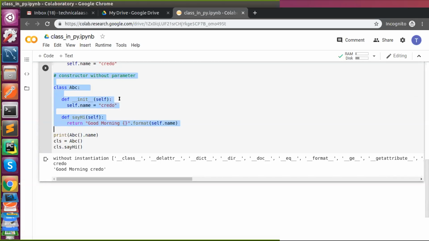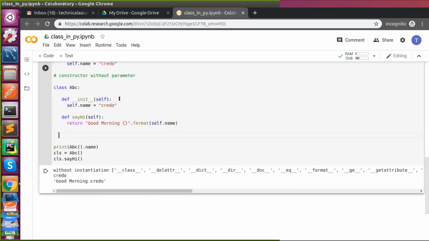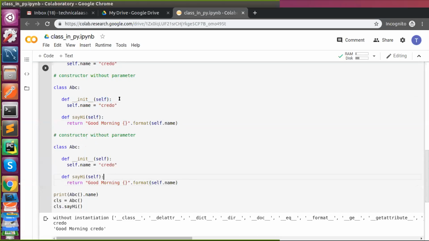Now we are going to talk about constructor with parameter. So how to write a constructor with parameter? Mohit, you mean to say that we can use self dot name anywhere in the class? Yes, inside a method. Inside a method, yes. If I now create one more method,